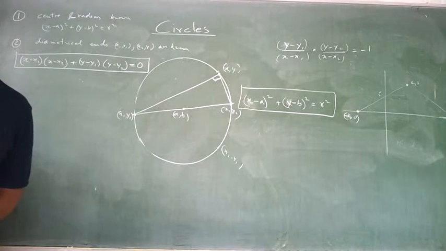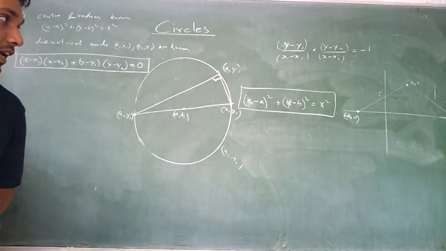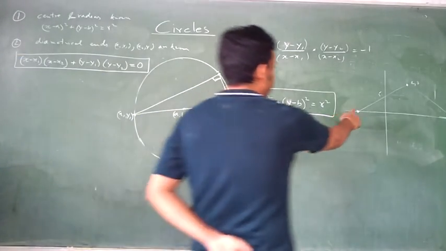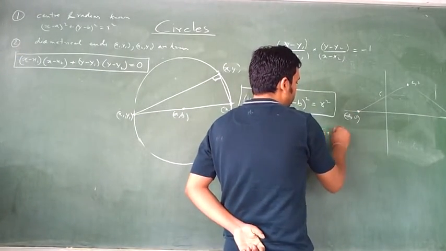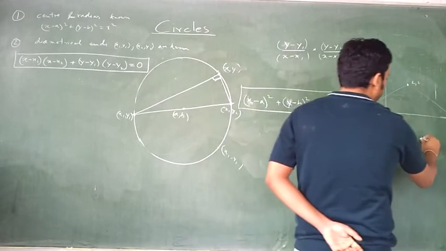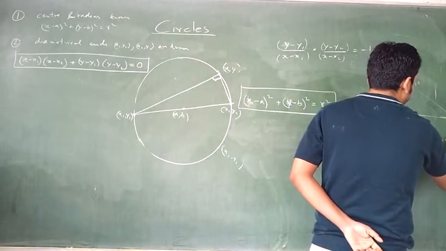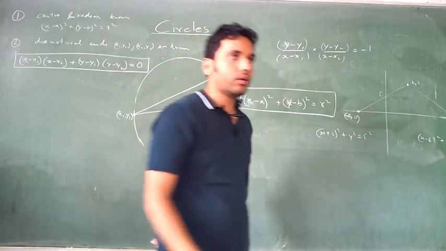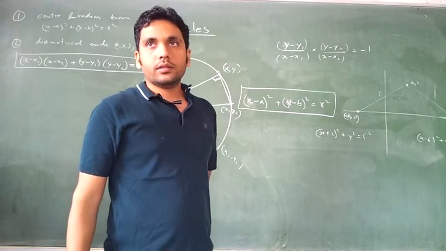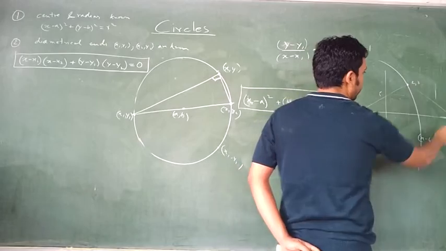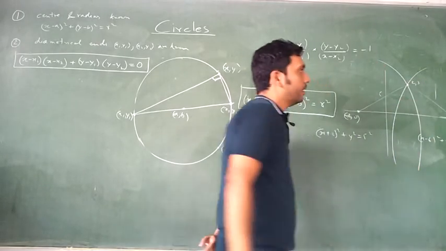Now what do you know? You know the center, you know the radius. What will be the equation of the circle? It will be either x plus 2 the whole square plus y square is equal to 5 square, with this as the center. Or, with that center, it will be x minus 6 the whole square plus y square is equal to 5 square. Any doubt? These are two circles. One circle is like this and the other circle is like that.